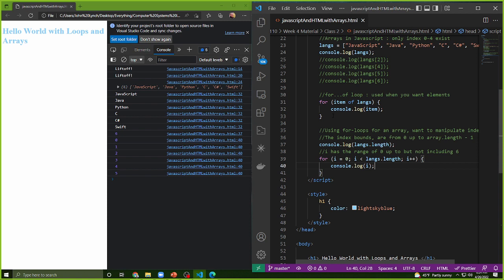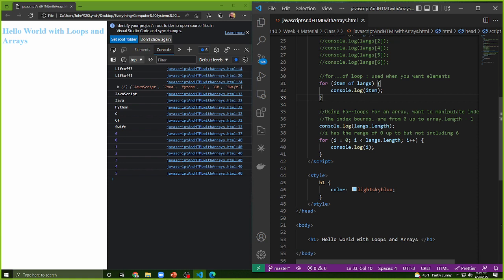So the index values, i is actually the index value. So the term that we like to use is that this is called looping by element, and this is called looping by index. And the reason that we're looping by index is that i is the index. Up here, item is, or if you call this i up here, for i of langs, then i would be the item or the element. Okay.